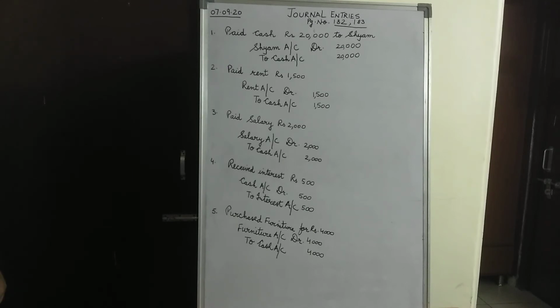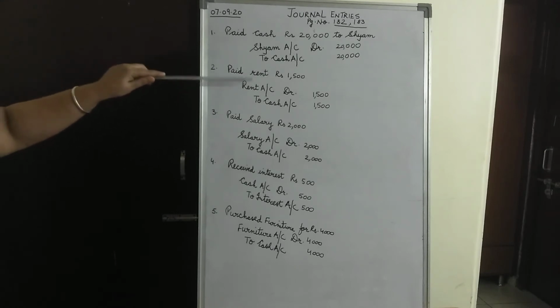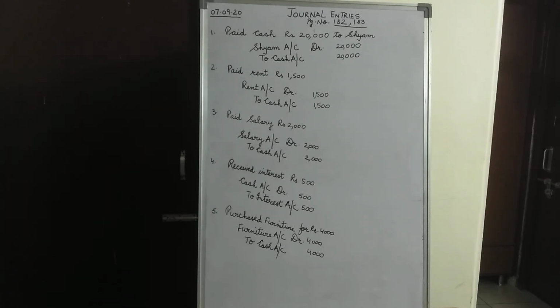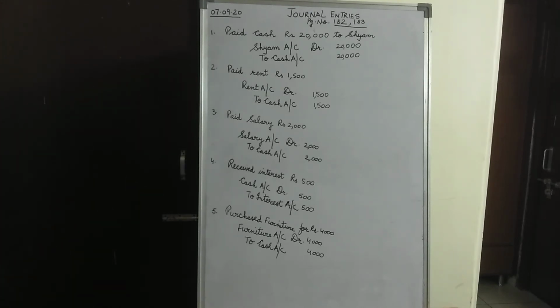So same is the case over here. We are paying rent rupees 1500 and that too in terms of cash. So rent, if we talk about only this part children, rent is an expense. And if we talk about the rule for the nominal account, it deals with all kinds of expenses. So rent being an expense, the rule states that debit all the expenses. So rent account would be debited in this case with rupees 1500 because it is an expense.